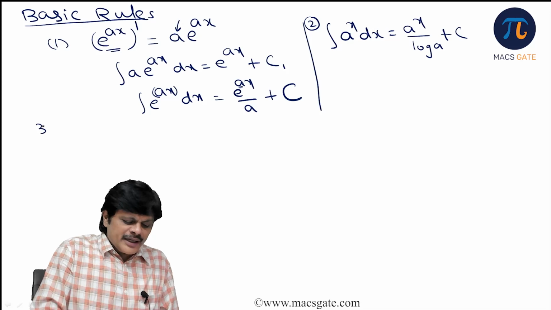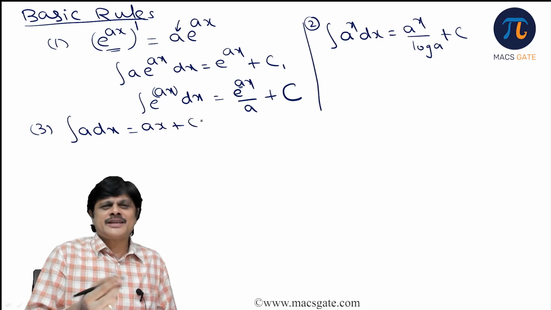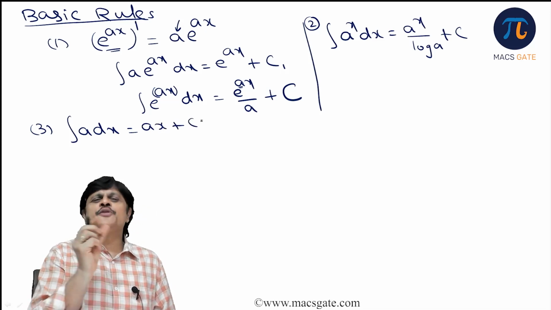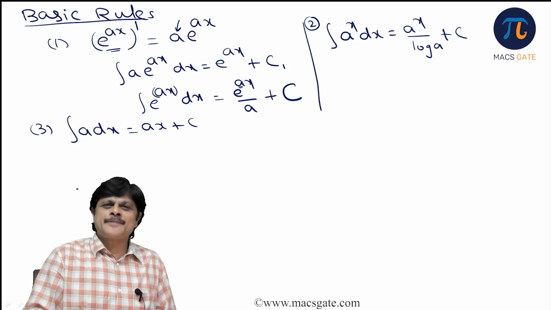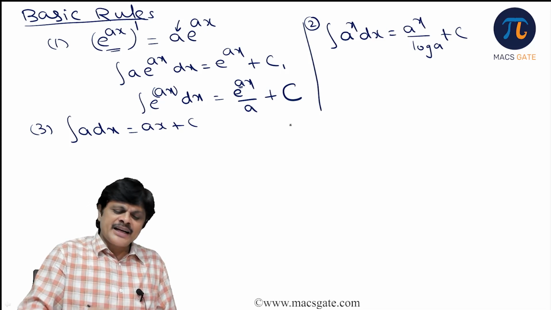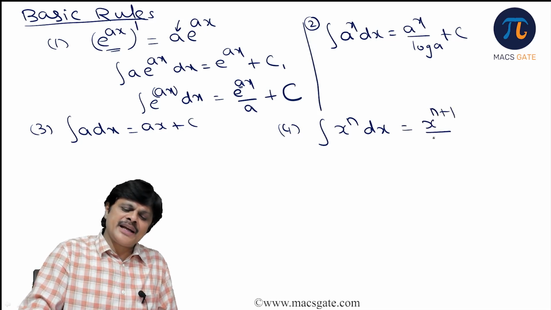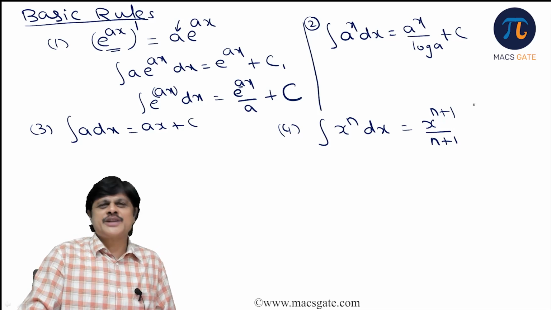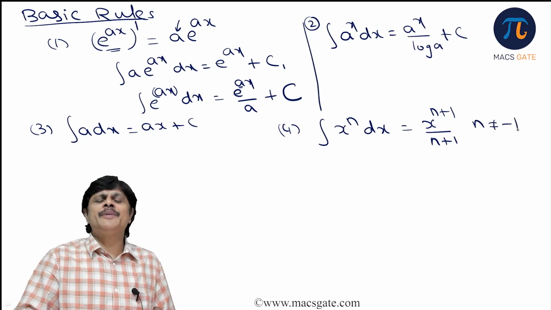One more important integral is the constant. The integral of a dx is ax plus c, because when you differentiate a linear term you get a constant, so when you integrate a constant term you get ax plus c. Is the idea clear? The most important one is the integral of x power n dx. This would be x power n plus 1 by n plus 1. Of course, n should not be minus 1.